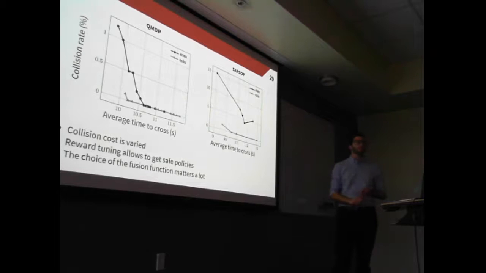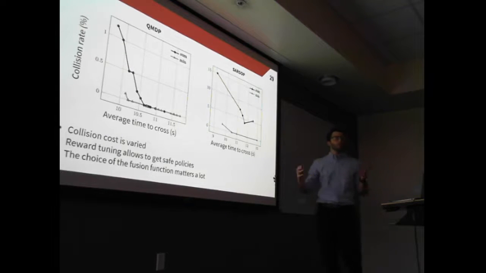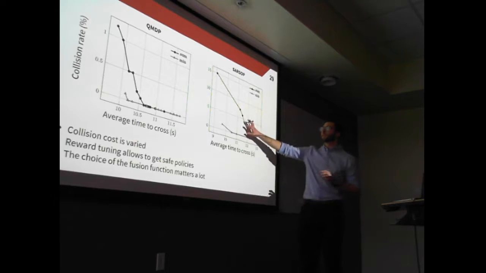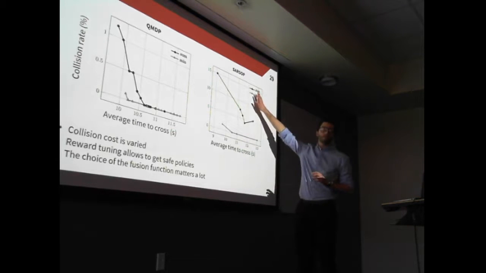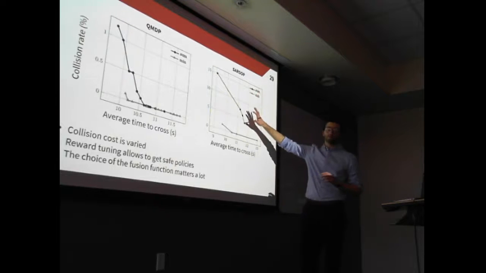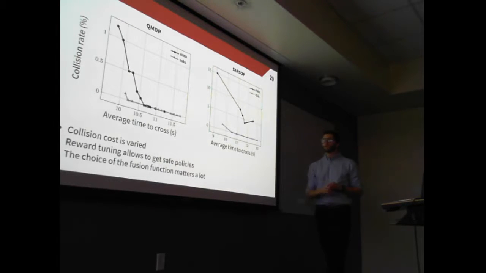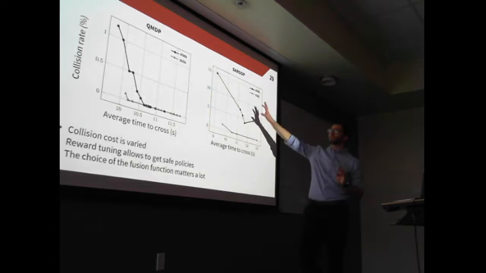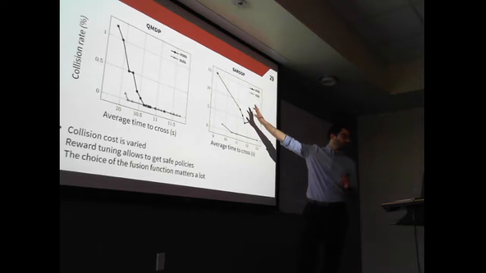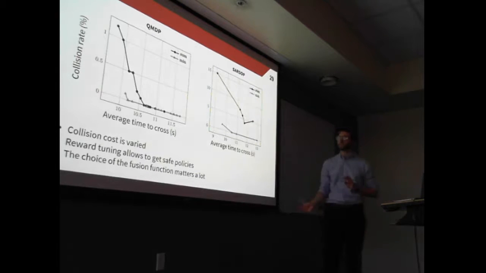Another thing to notice is that the function that we use to fuse the utilities matters a lot. So here with SARSOP, when we use the sum, we get terrible performance. We couldn't find a good policy. Another reason is that the problem was starting to be very large, and we're reaching the tractability limit of what SARSOP can handle, even with the decomposition method.